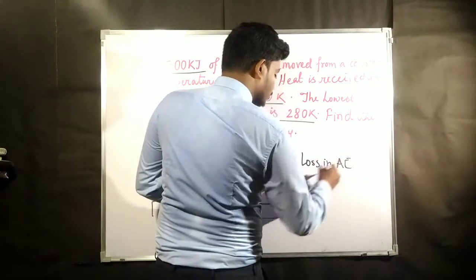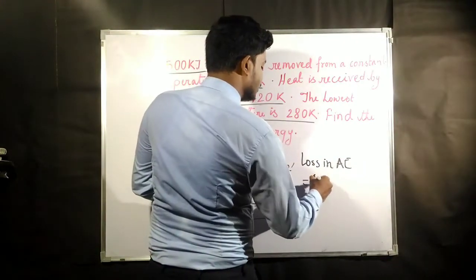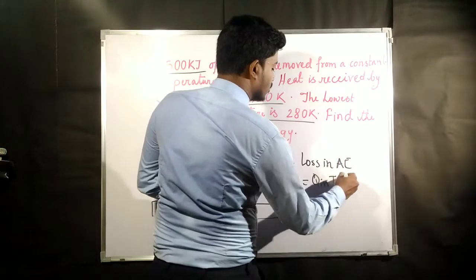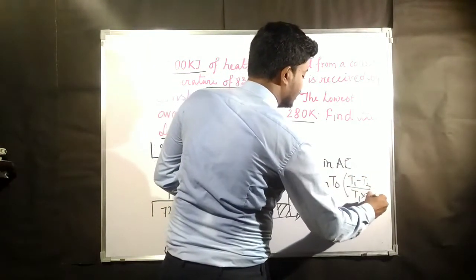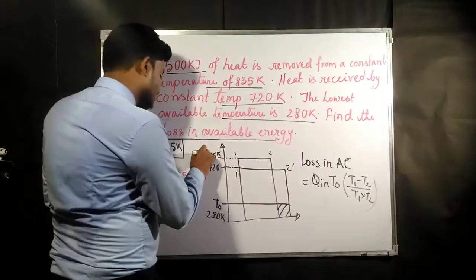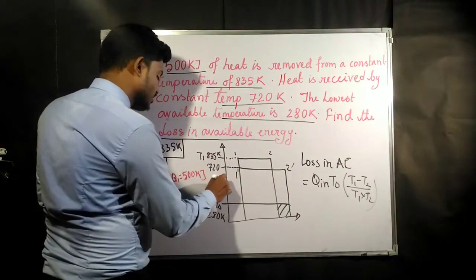The formula was given as Q in into T naught into (T1 minus T2) divided by (T1 into T2). Here this is T1, this is T2, and this is T naught.